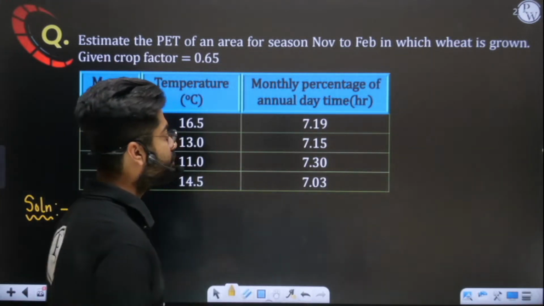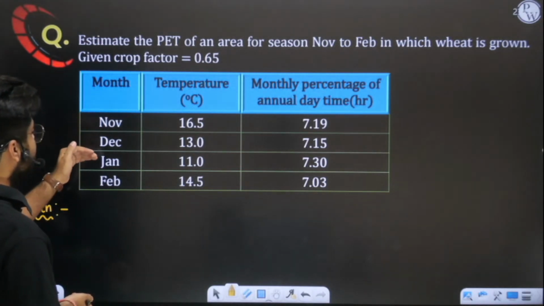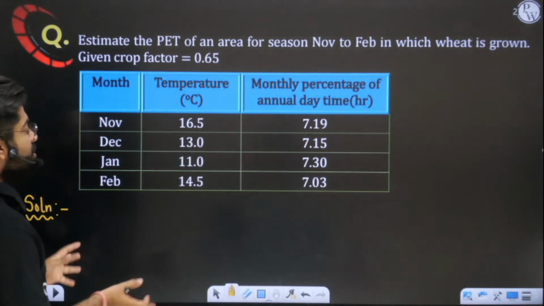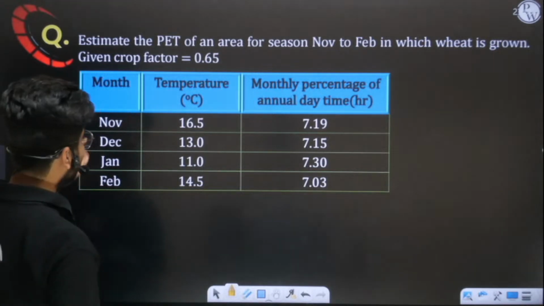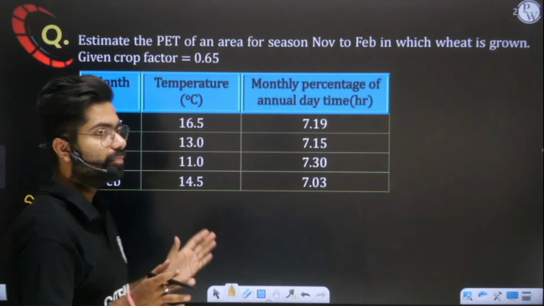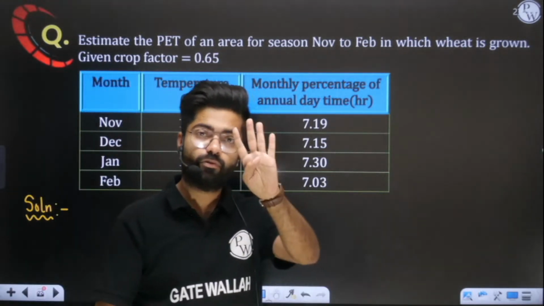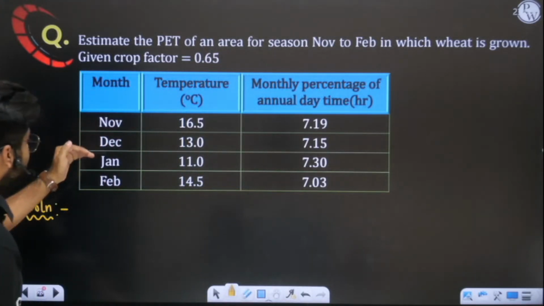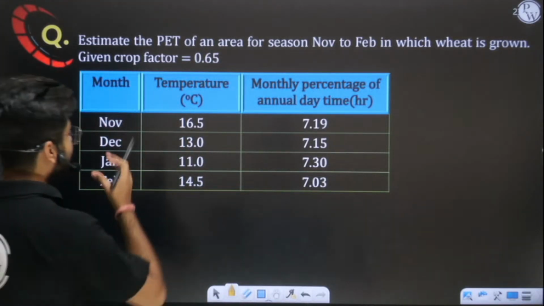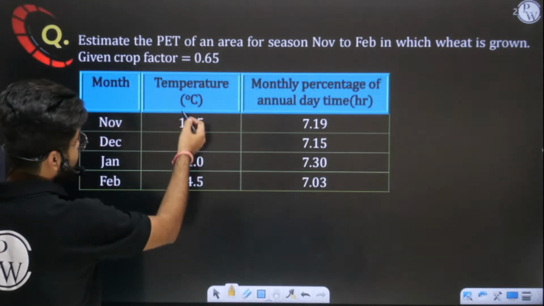Yes or no? Okay, so we have 4 months: November, December, January and February, which means you have sown the crop in November, but you have harvested in the month of February. So this crop is remaining in the field for 4 months. And you can also see that in November the mean temperature in degrees Celsius is 16.5.